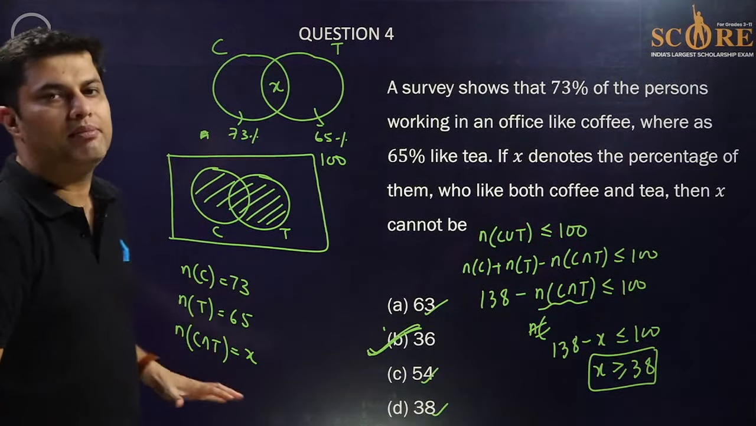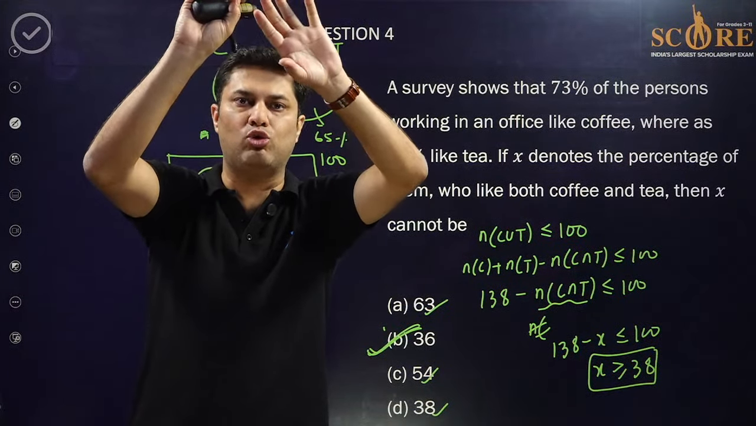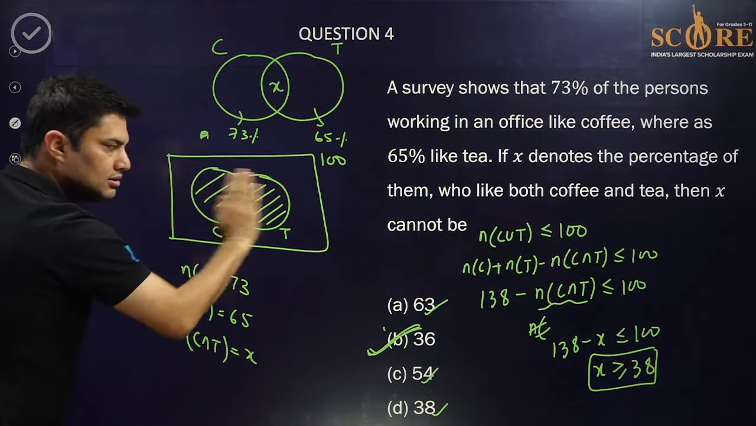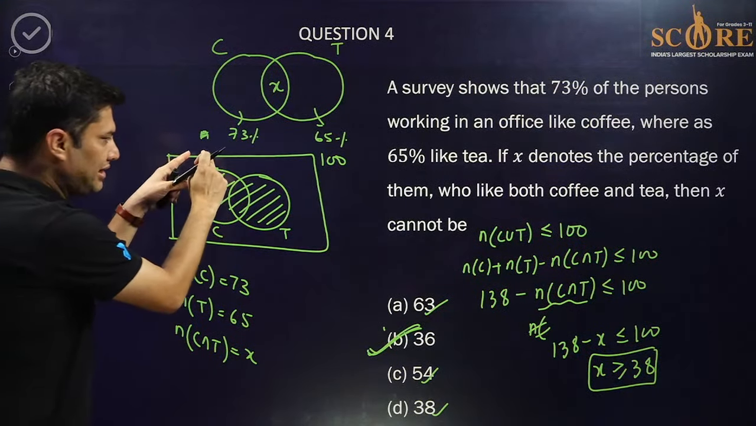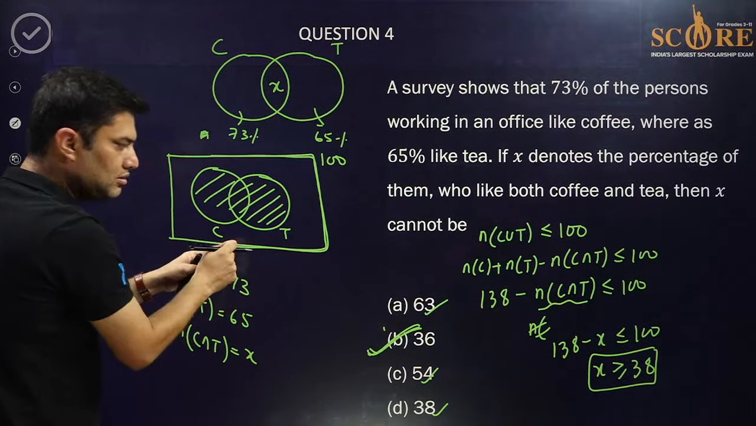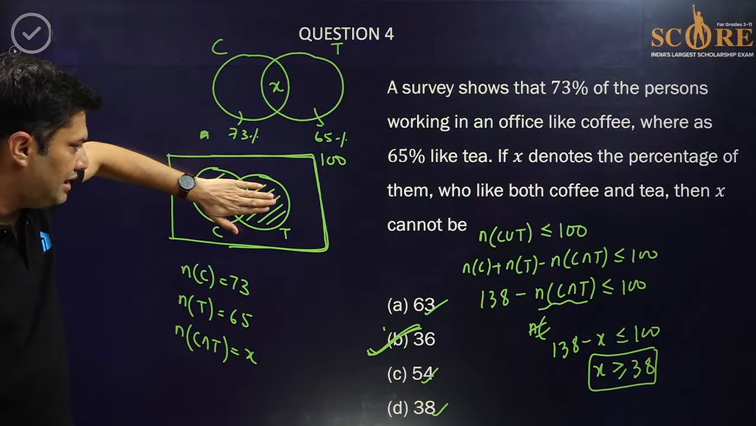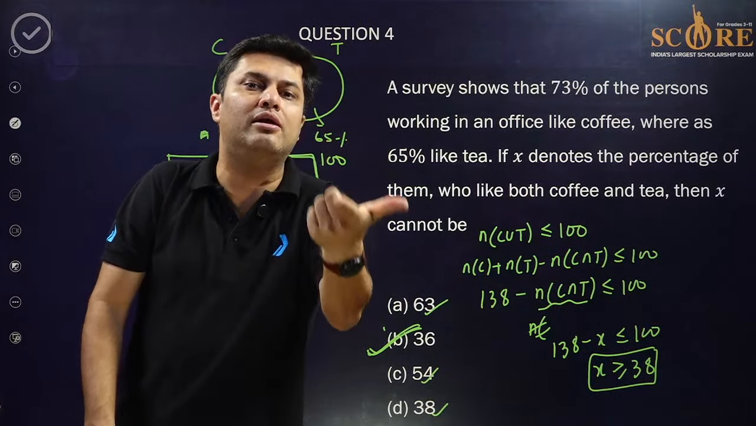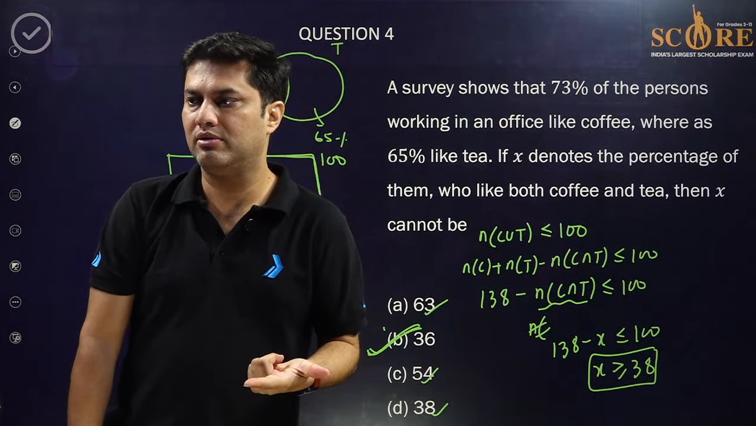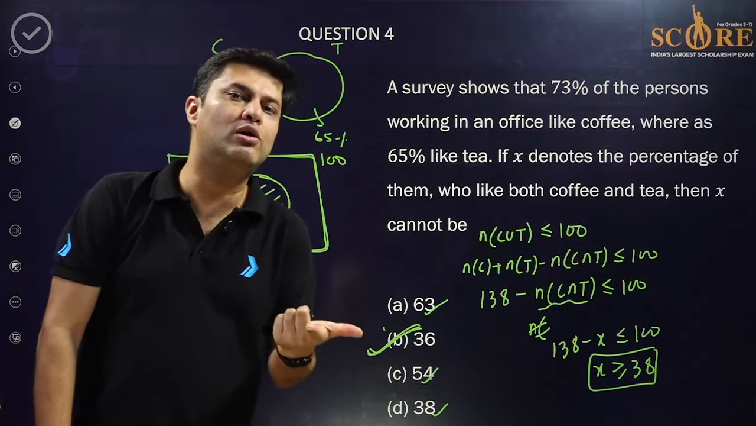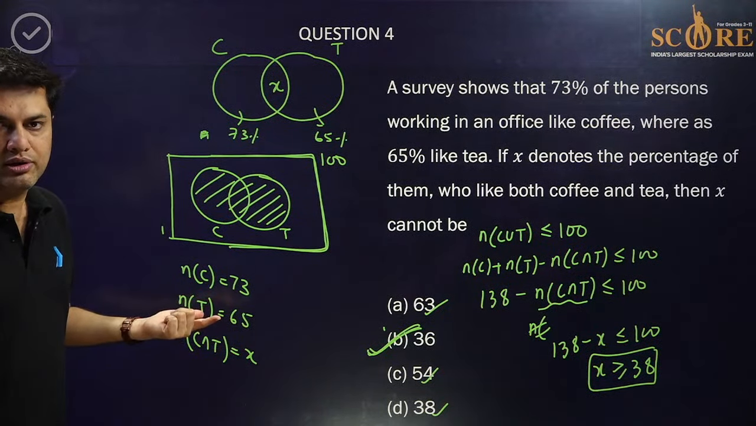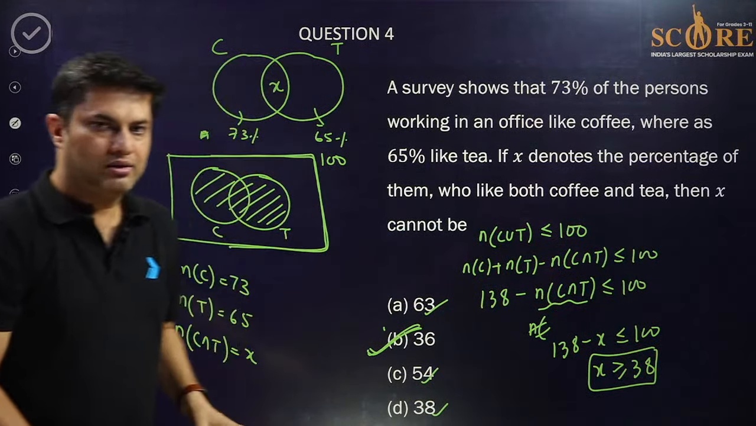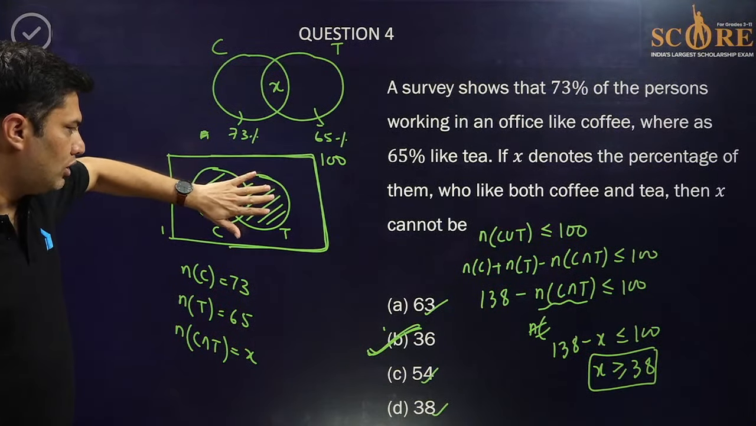Actually, the union, beta. See, I have assumed that let's say total people are 100. So the union of this is obviously less than 100, because this union area is less than the universal set. But it can be equal to 100 also. It can be equal to 100 also, or less than 100 also, because the union may be equal to the universal set.